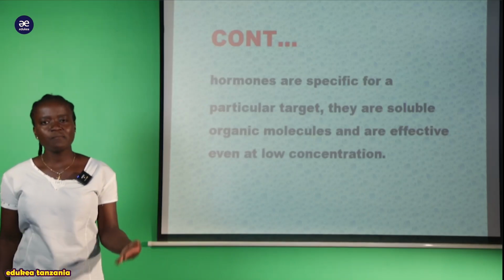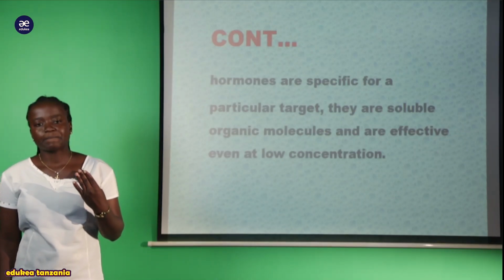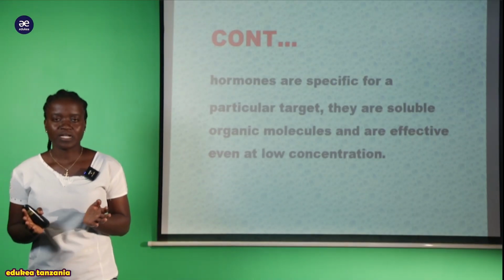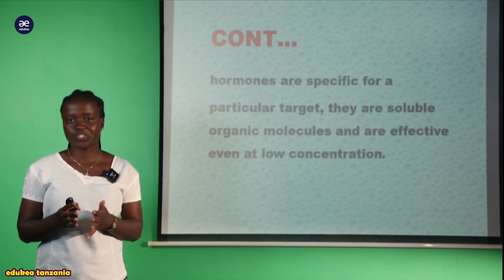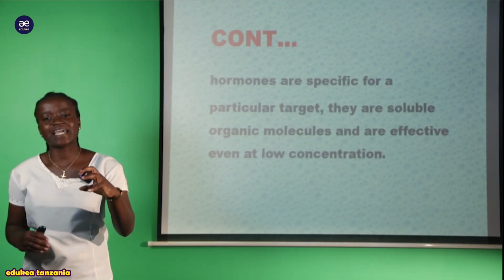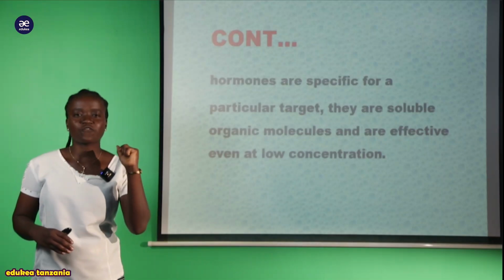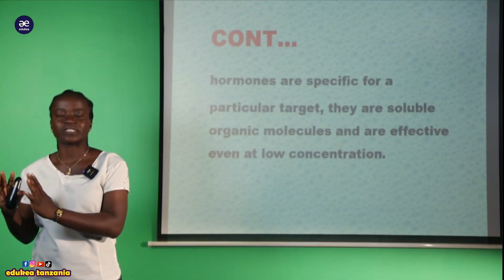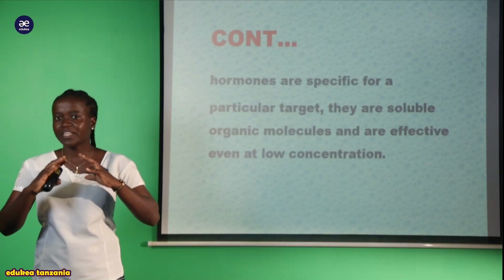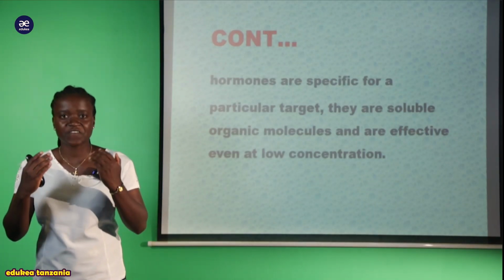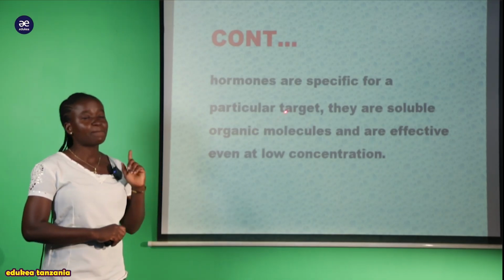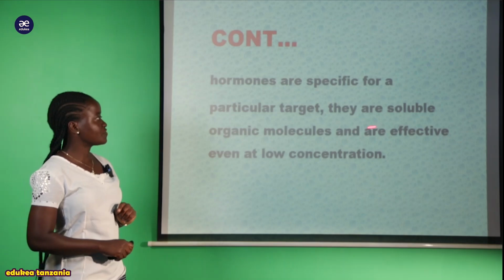For example, the hormones responsible for maturation of the uterine wall, that is, progesterone and estrogen in the female. Itakuwa tu responsible kwenye hile targeted place. Haiwezi kwenda kufanya function nyingine mahali popote rather than within the reproductive area of the female reproductive system, specifically the uterus. Hiyo ndio maana tumesema kwamba they are specific for a peculiar target.